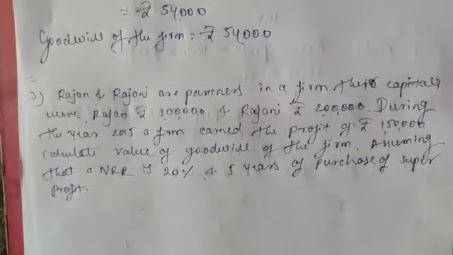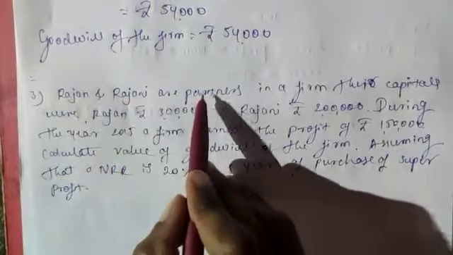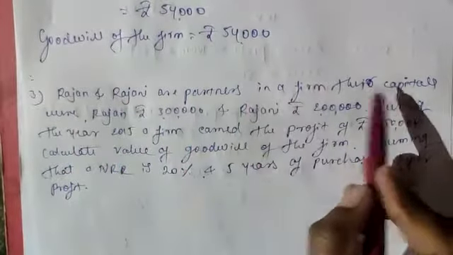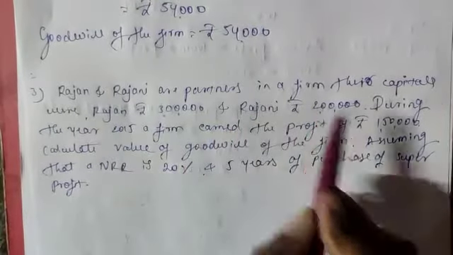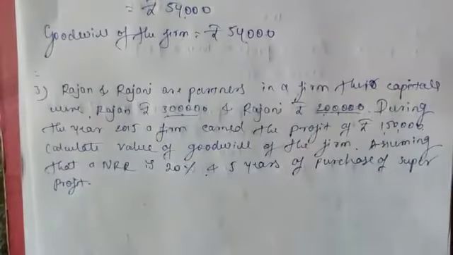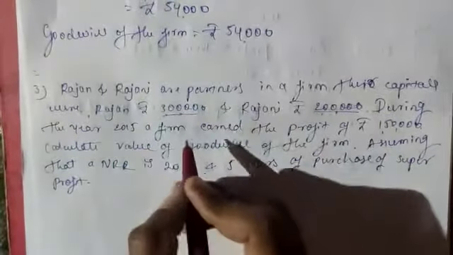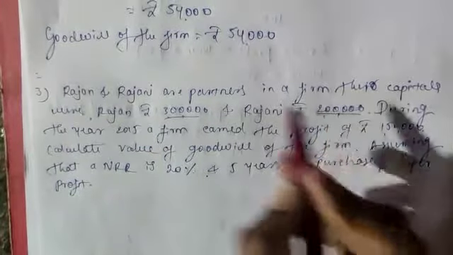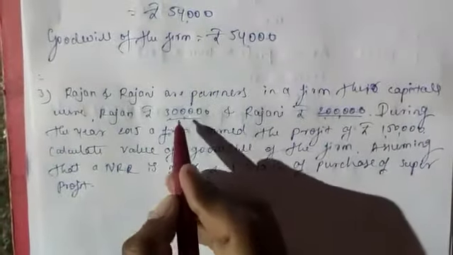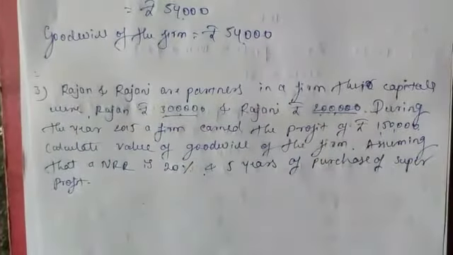Next problem under super profit method only. Third one: Rajan and Rajni are partners in a firm. Their capitals were Rajan rupees 3 lakhs and Rajni rupees 2 lakhs. Here they give the capital investment of Rajan and Rajni. So the total capital employed in the business becomes 3 lakhs plus 2 lakhs, 5 lakhs. They give capital employed indirectly, that is 3 lakhs by Rajan and 2 lakhs by Rajni.